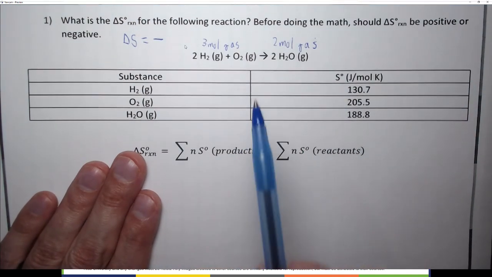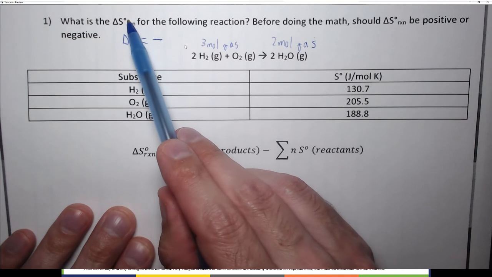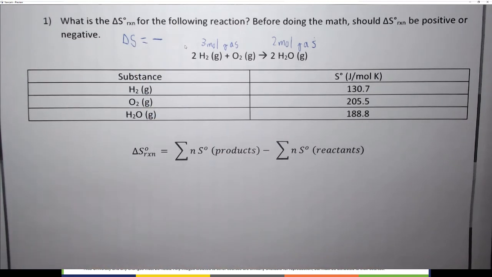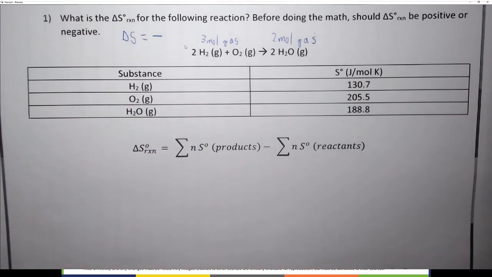Now, before I actually solve this problem, I just want to talk for 1 second about this standard state stuff, because it will become important at the very end of this chapter. The standard states have to do with concentrations and temperatures and sometimes pressures if they're gases. So the pressure of the standard state is 1 atmosphere. The temperature is 25 degrees Celsius or 298 K. The concentration would be 1 molar if it were in concentration units. So this is basically standard states.